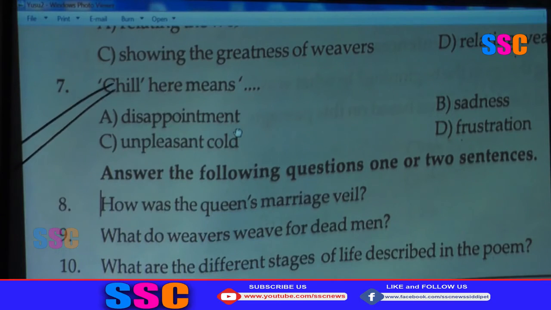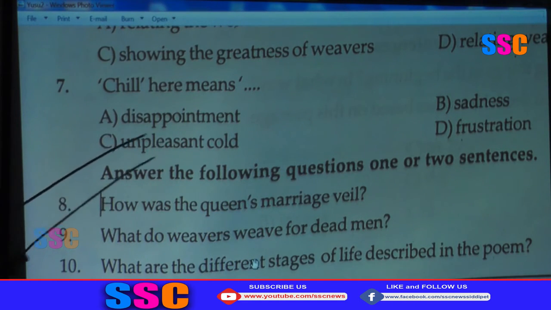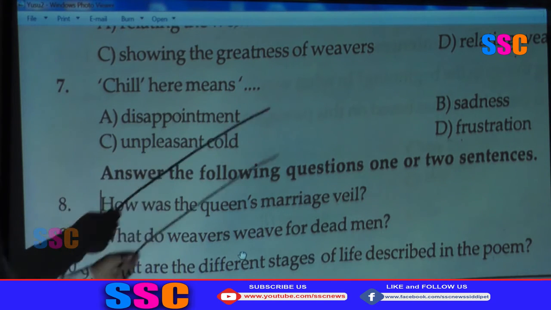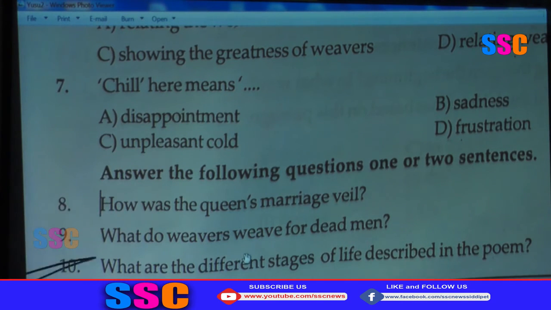The 6 and 7. Chill here means: A option, disappointment; B option, sadness; C option, unpleasant cold; frustration. Okay, these 3 questions are question word questions. Okay, this is the second bit.